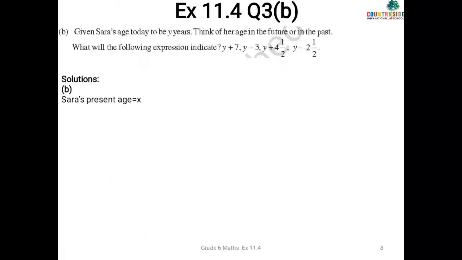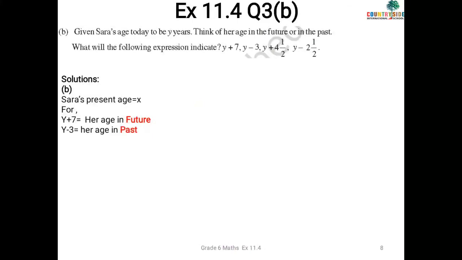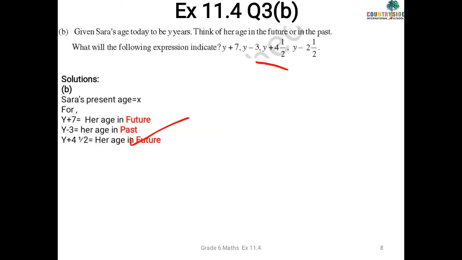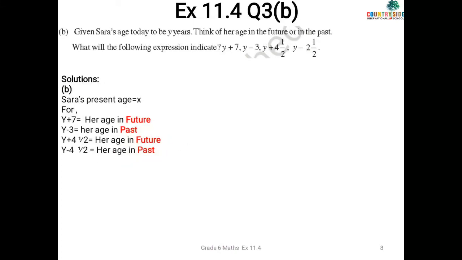Plus 7, that means what? Right now I have told you plus is of future age. So you will write y plus 7, her age in future. Then y minus 3, her age in past. Then y plus 4 by 2 (y + 4)/2. Again we have a plus, so that means future. And at the end you have a minus sign, so that means the past, her age in past. So this was a very simple question.